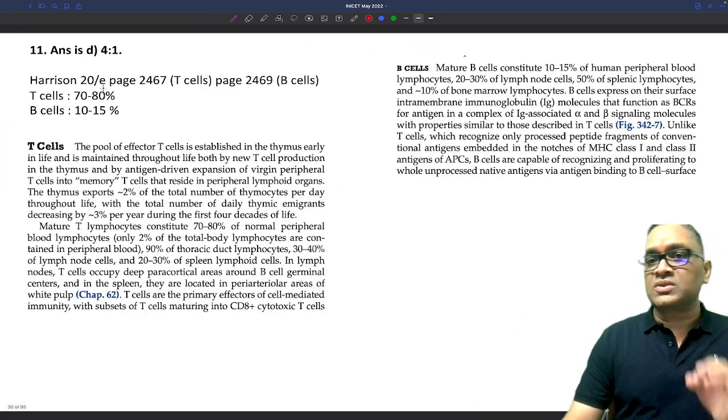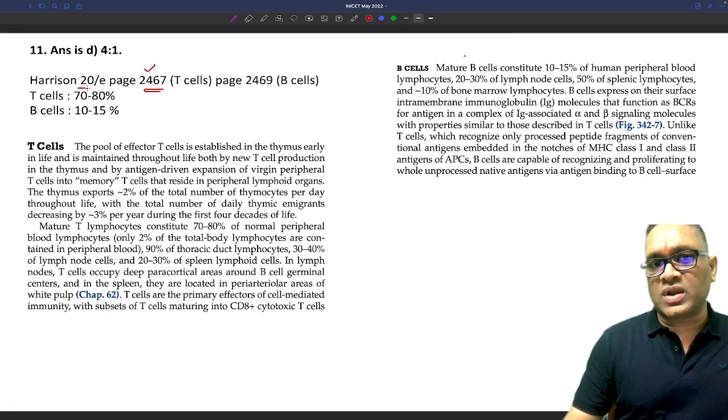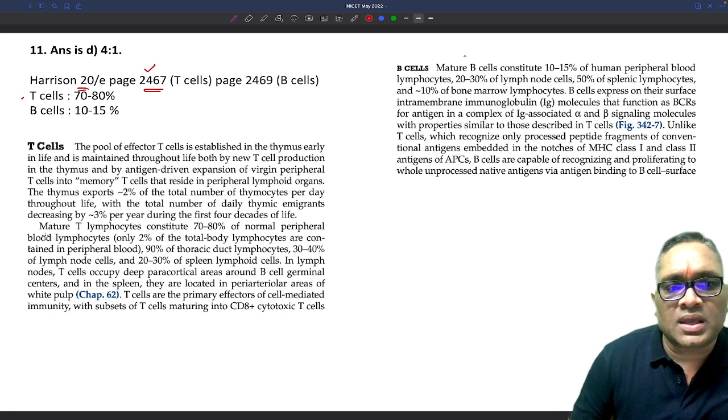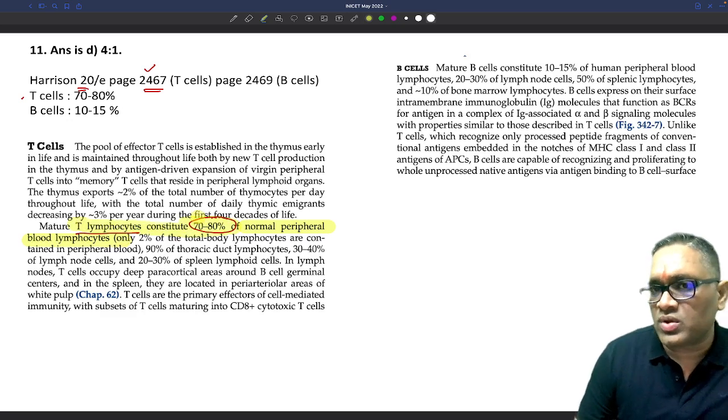And I have taken the reference of Harrison also. You can see page number 2467 of Harrison, 20th edition, where it has been mentioned. You can see the T cells. This is the screenshot of the Harrison, where you can see mature T lymphocytes constitute 70 to 80% of the normal peripheral blood lymphocytes. This is the 70 to 80%.